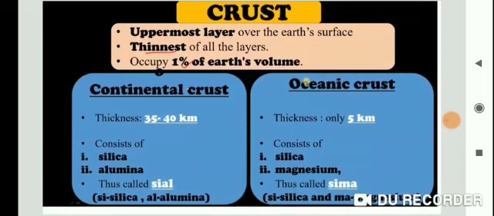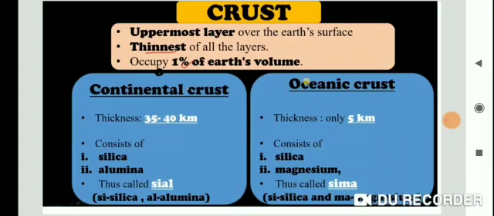Next, what is the crust? See the diagram: the first layer is the uppermost layer. The uppermost layer over the earth's surface is called the crust. It is the thinnest of all the layers and occupies 1% of the earth's volume. There are two types of crust: first continental crust and second oceanic crust. The continental crust thickness is about 35 to 40 kilometer.